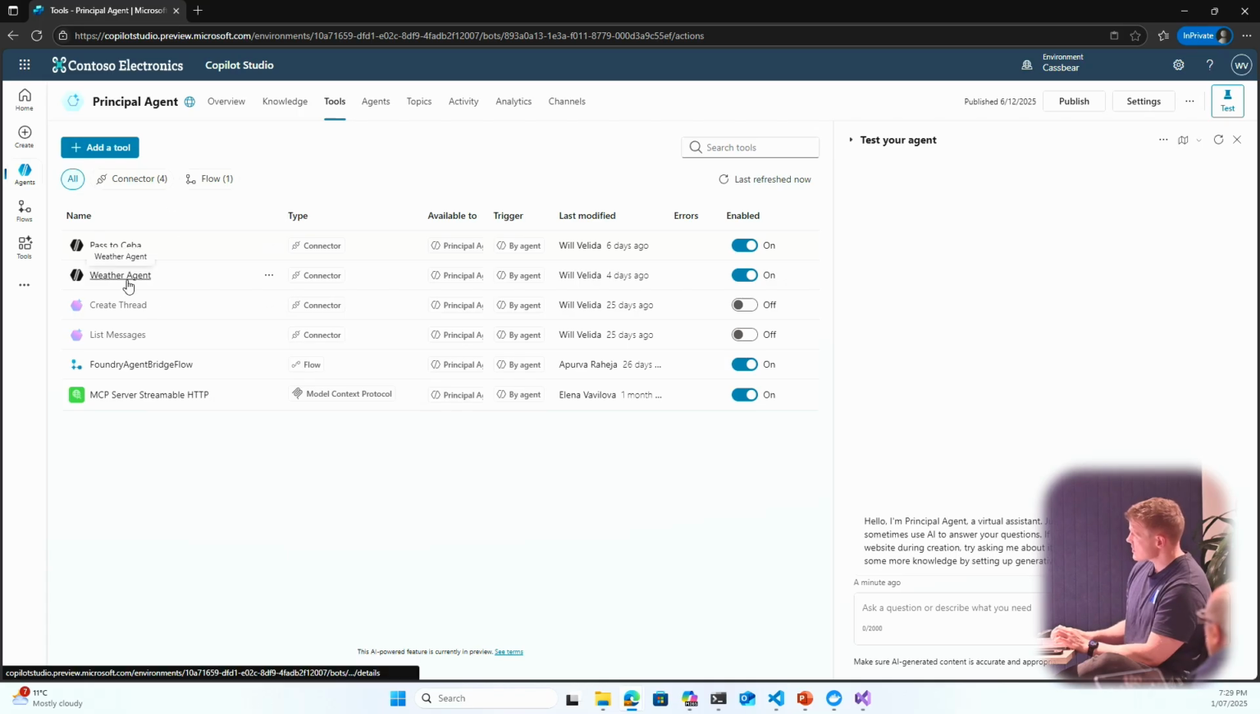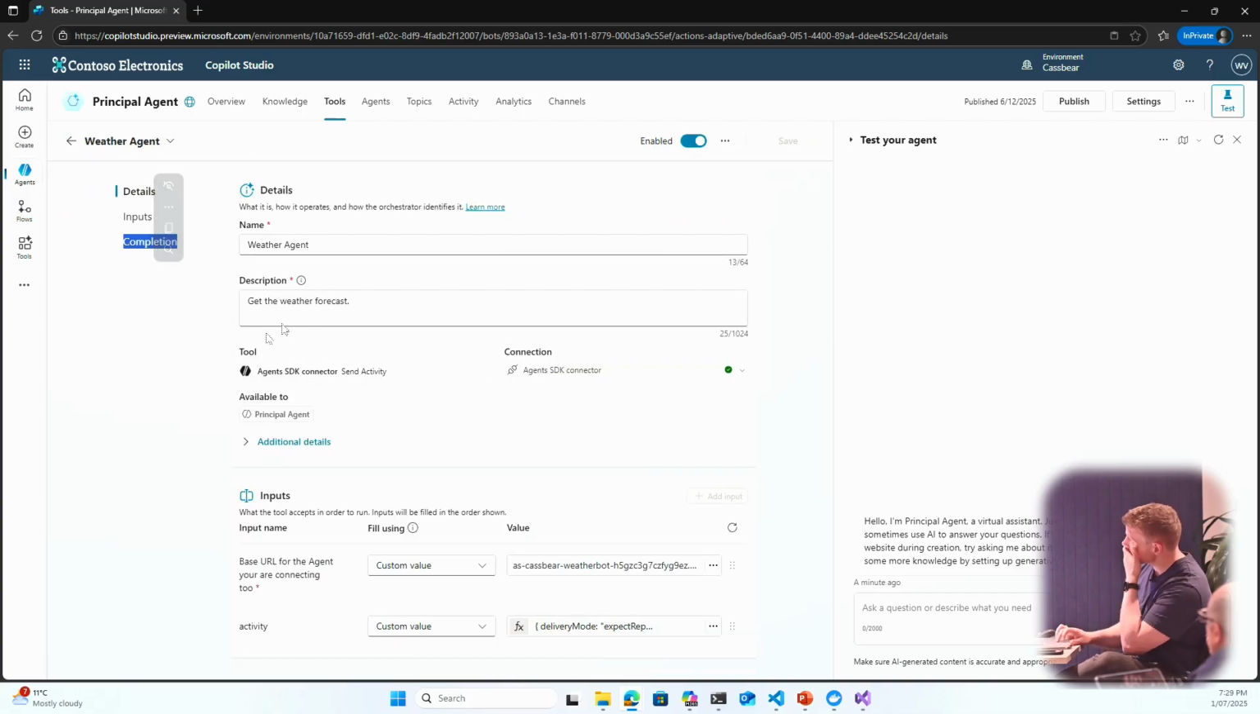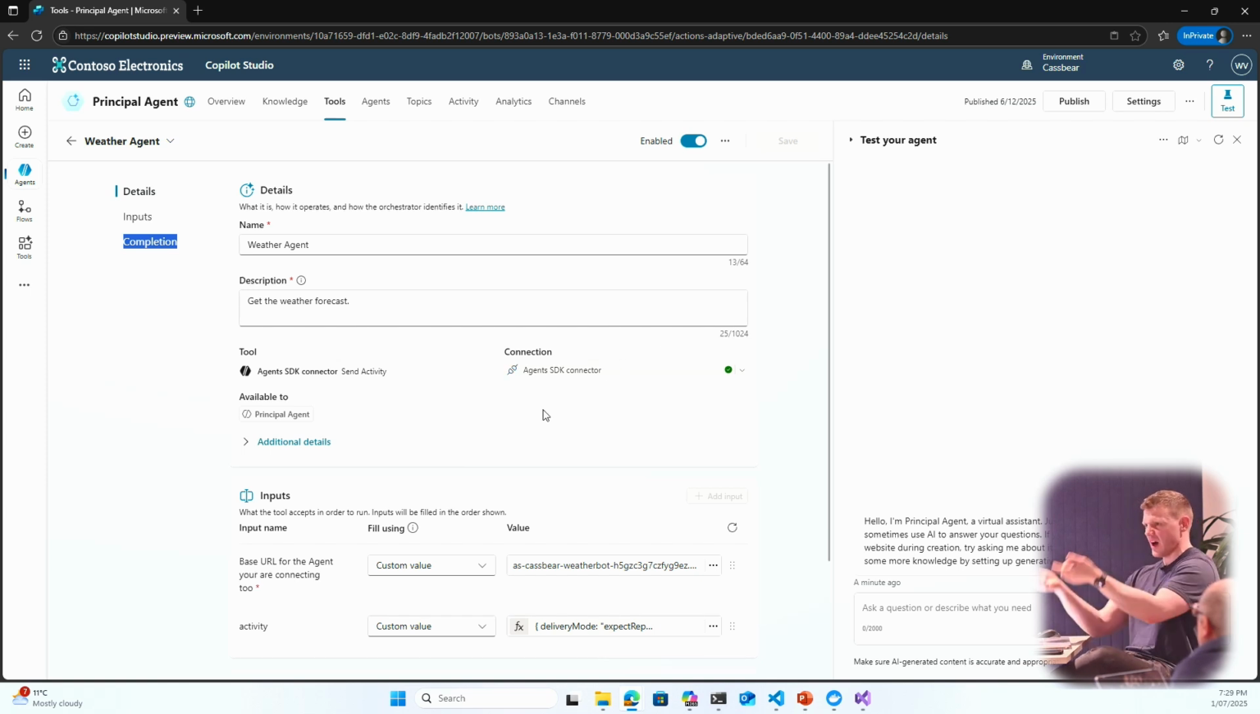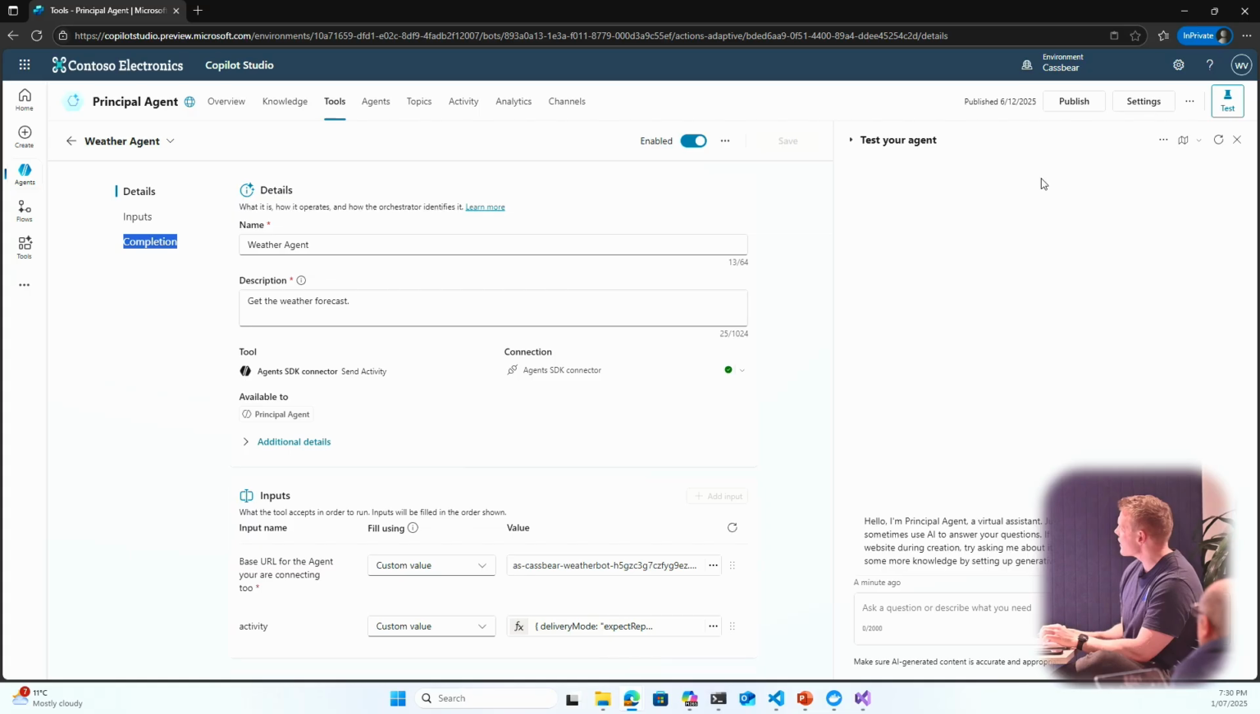So again, I've got this tool here called Weather Agent, which is using a custom connector. So if I go into that, essentially what I'm doing here, I've got this agent that's deployed to app service, and it's going to go ahead and get the weather forecast for me. I've got this connector which uses behind the scenes like an app registration to handle authentication. So if I go here and say,